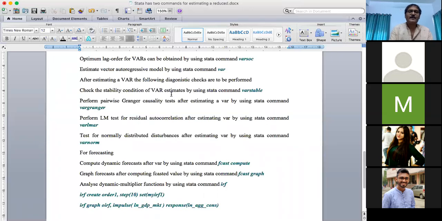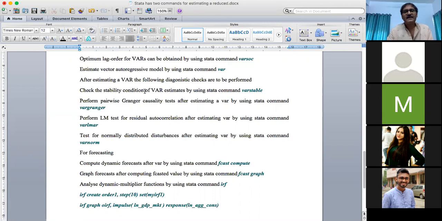One test is to find out whether the model is stable or not. This is the stability condition. What is the stability condition? It tells you whether your model is stationary or non-stationary. If your model is stationary, then the estimated result will provide some meaningful interpretation.